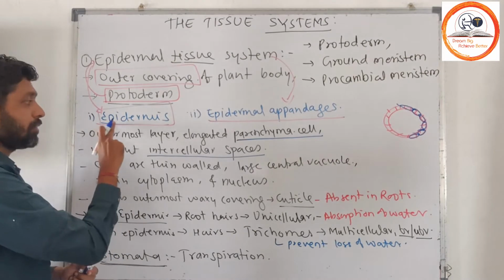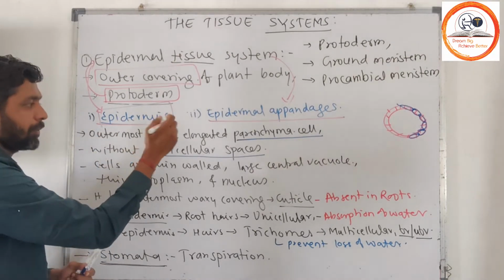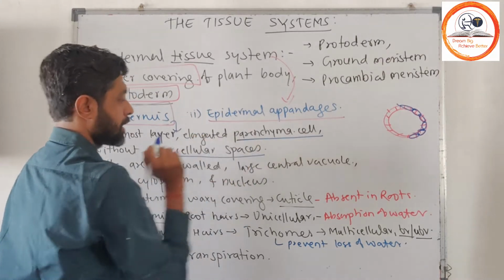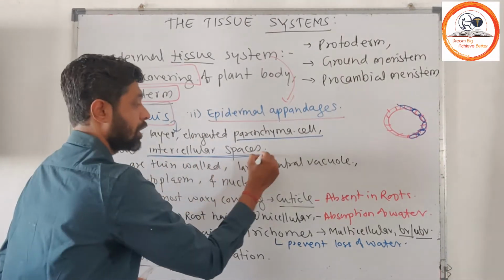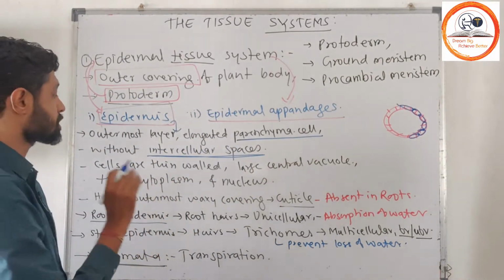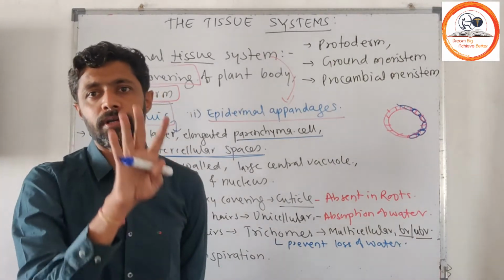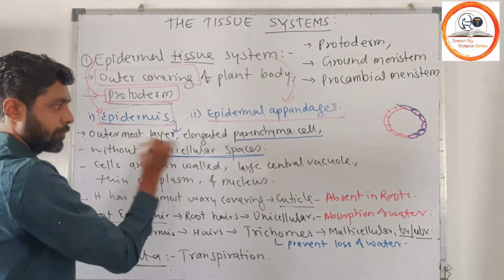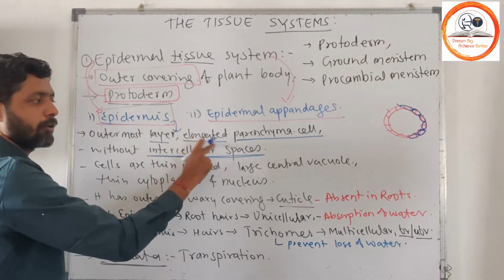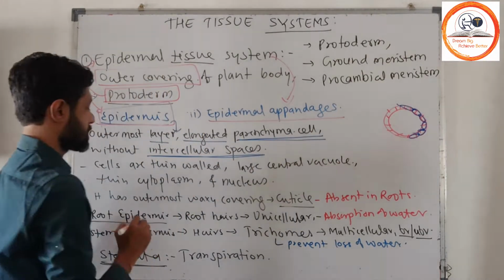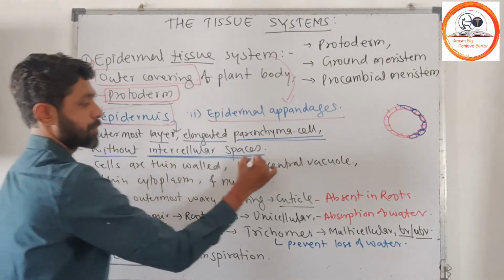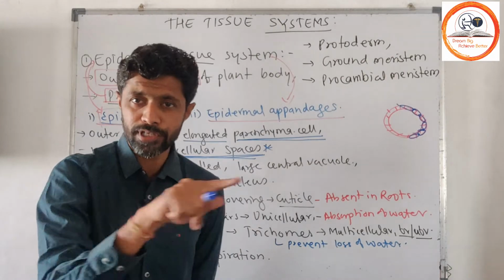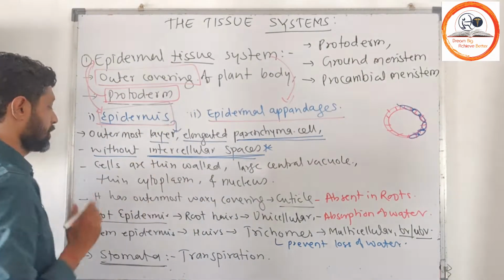It forms a single continuous layer around the whole plant body. Remember, without intercellular spaces, because it is the outermost layer and it has to be continuous.